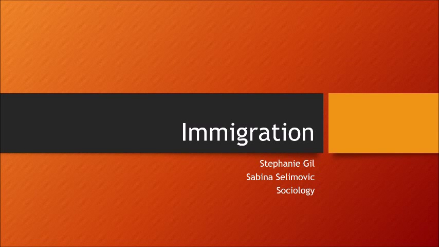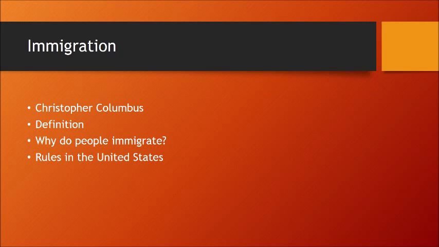Immigration. Immigration has been around for a long time. Even when Christopher Columbus found the New World, he was an immigrant. Immigration is defined in the book Introduction to Sociology as the movement of people into one country from another for the purpose of settlement. People move to other countries for many different reasons, some to make a better life, or others to run from their countries.